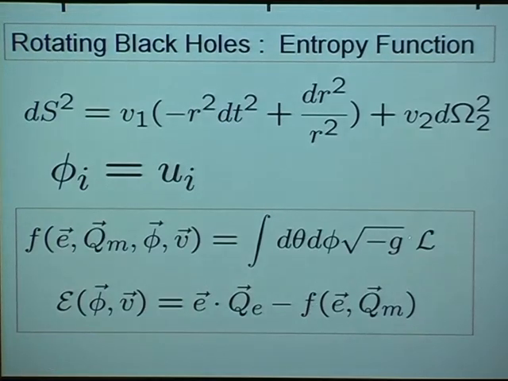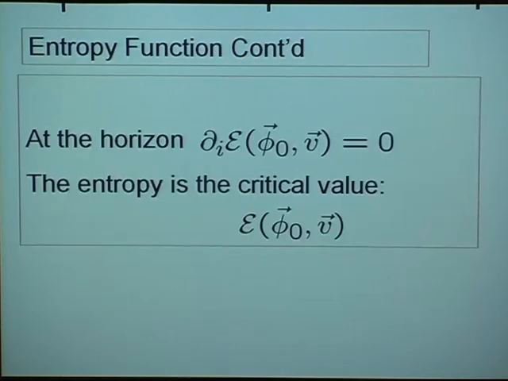Okay, here are a few more details. To construct the entropy function, you take the four-dimensional Lagrangian and you integrate over the angular coordinates to construct, as it were, the Lagrangian in the remaining two-dimensional space, which is AdS2, and then you take a Legendre transform of that to get the entropy function. And I should have said that the entropy is the value of the entropy function at the critical point.